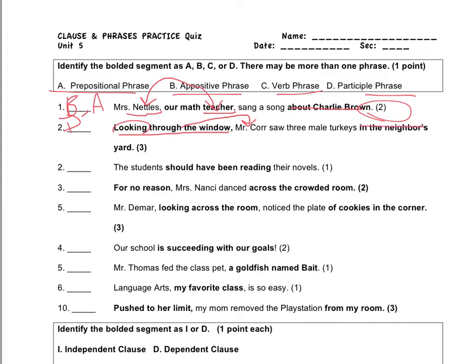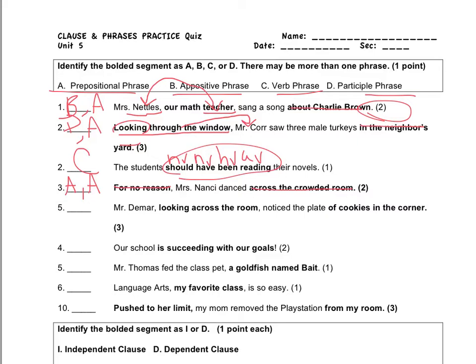And in the neighbor's yard is a prepositional phrase, so D and A. Should have been reading: should, helping verb; have, helping verb; been, helping verb; reading, action verb. All makes up one big verb phrase, C. For is a preposition in number 3, so for what? For no reason. Across is a preposition, across what? Across the crowded room. Therefore, we have 2 prepositional phrases, A and A.